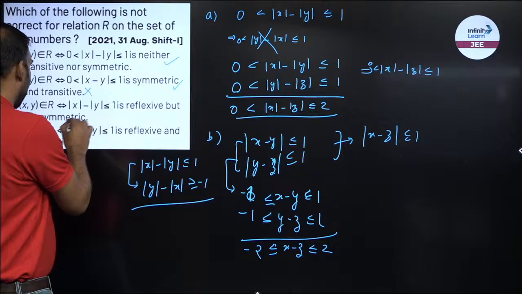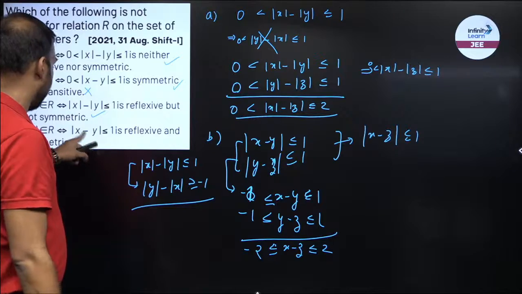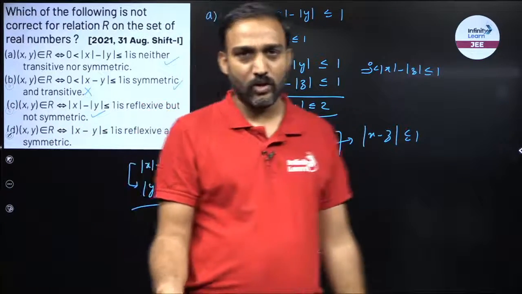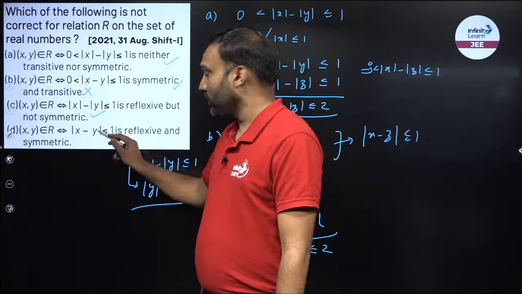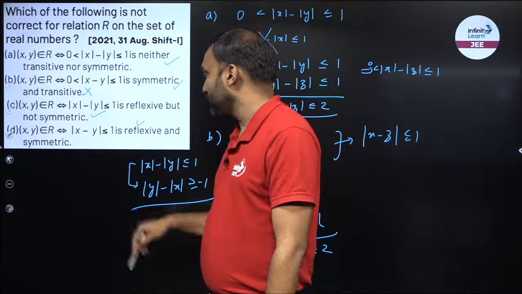So this is also true. So A and C both are true. Let's find out the D. Mod of x minus y is less than equal to 1. Reflexive. For reflexive, x comma x. So I will replace y by x. X minus x is 0. Mod of 0 is 0. 0 is less than equal to 1.